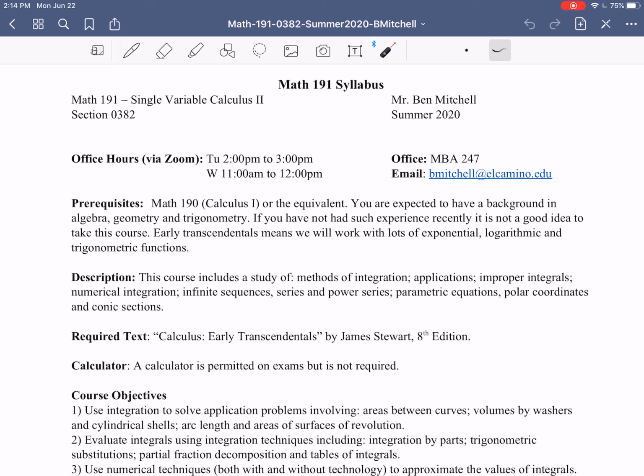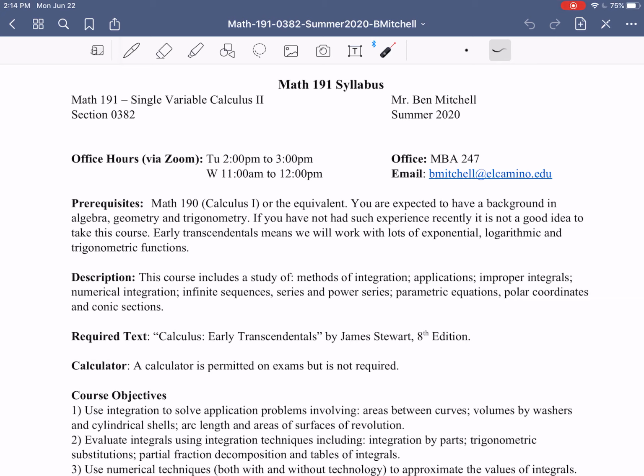One other good thing about the open office hours is that we will be making use of a whiteboard during those times so that we can work through problems. If we do work through problems, I will always post the notes from the different office hours onto our Canvas site. So even if you weren't able to make those office hours, you can review the notes that we covered, and you can see if there were any questions that you might have wanted to ask that got answered there.